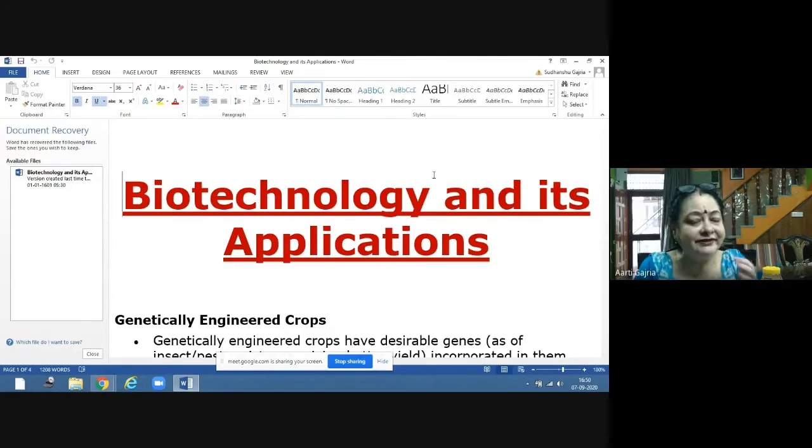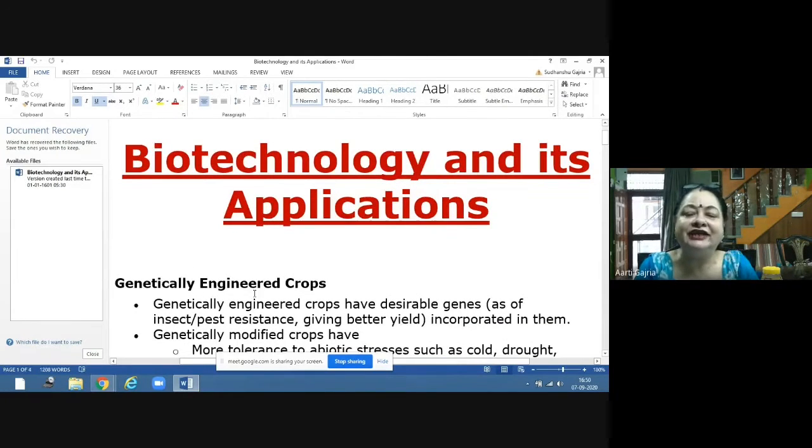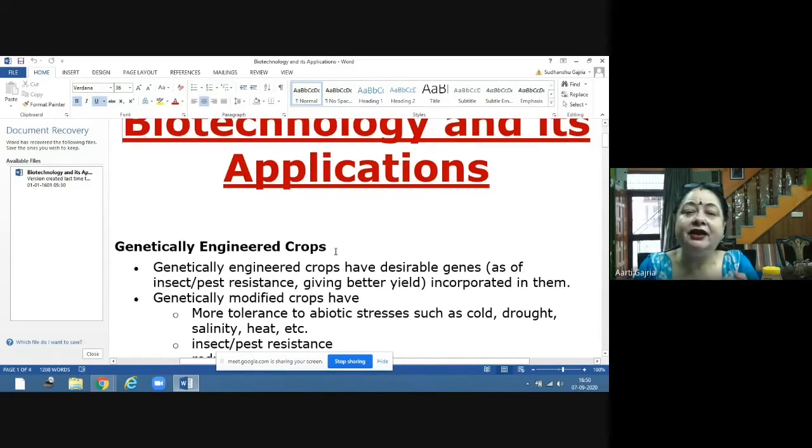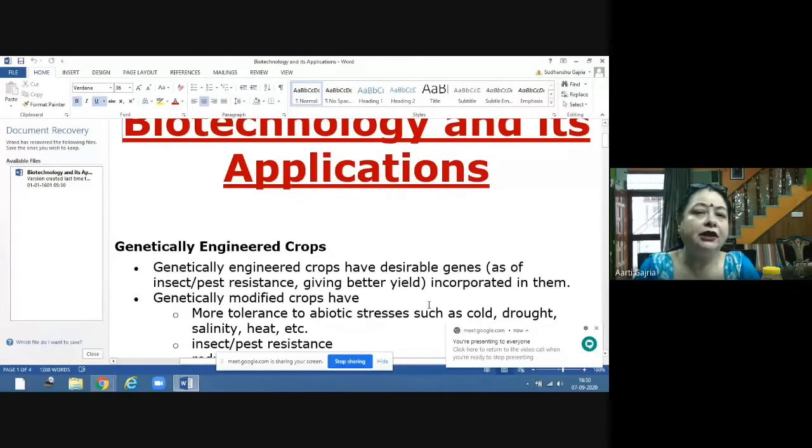When this is done in plants, they are called genetically modified crops or genetically engineered crops. Genetically engineered crops are crops which have desirable genes, the genes which we want them to have. Desirable genes can be of any type.